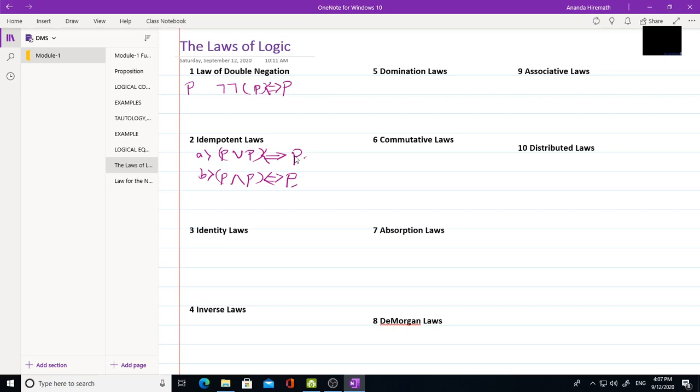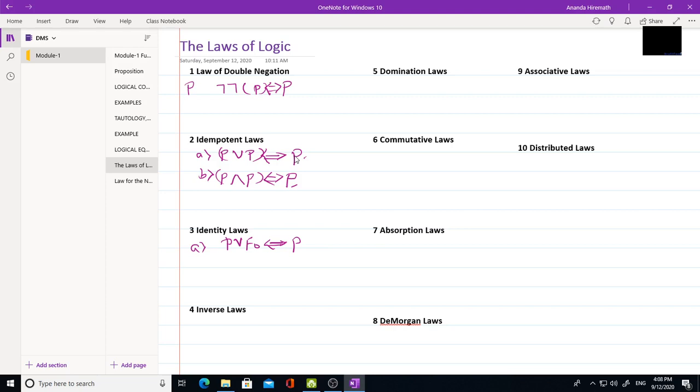This is the idempotent law. I will go for the third law, that is the identity law. Again, there are two in the identity law. The first one: P is a proposition, then P or F naught is logically equivalent to P. Here F naught is nothing but a contradiction, that is, all truth values are 0.